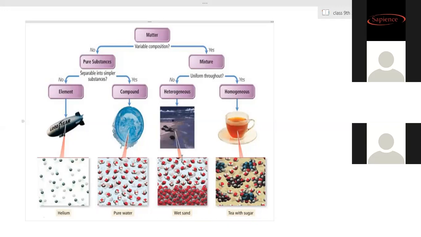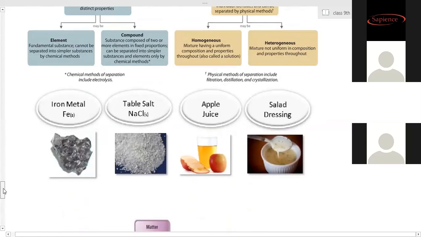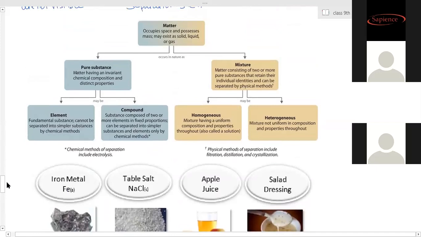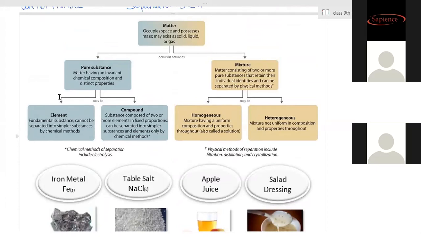Ma'am, should we write this? This one, no, don't write. This is only for this one. Okay, homogeneous, heterogeneous, you have written, no? Now further, this is the only thing. Or you can write down this much part. This table you can make it. Draw the table. Ma'am, but all the information is the same as we wrote earlier, this table, this flow chart. You have already written all the definitions.